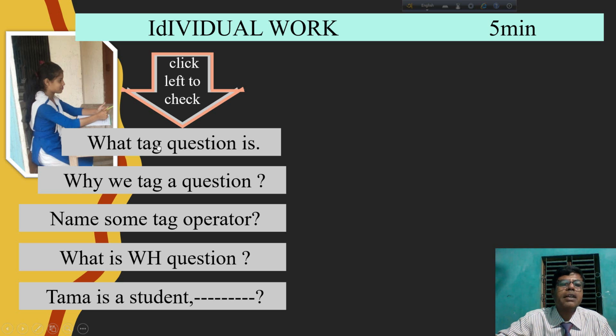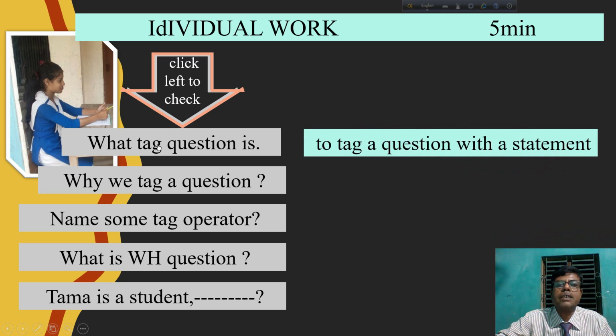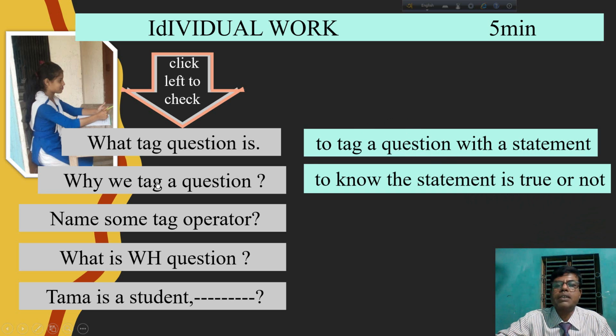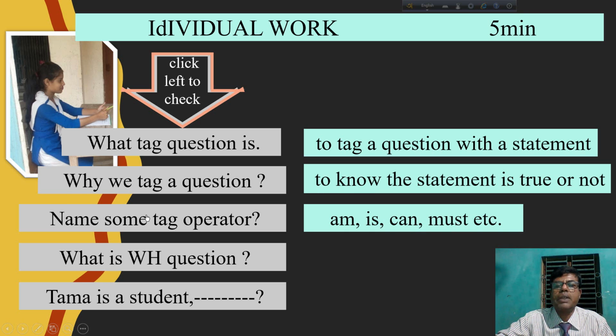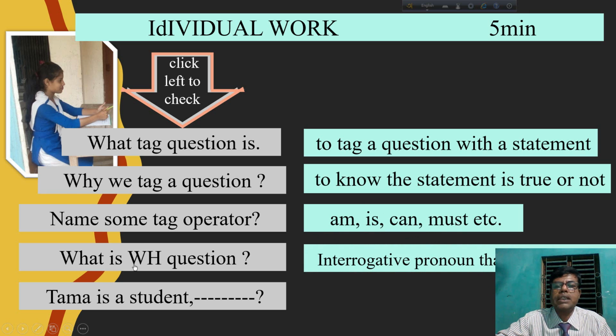First one, what is a tag question? The answer is to tag a question with a statement. So we check here. Second one, why do we tag a question? The answer is to know whether the statement is true or not. Third one, name some tag operators: am, is, are, can, must, etc. Fourth one, what is a WH question? Actually, an interrogative pronoun that makes a question.